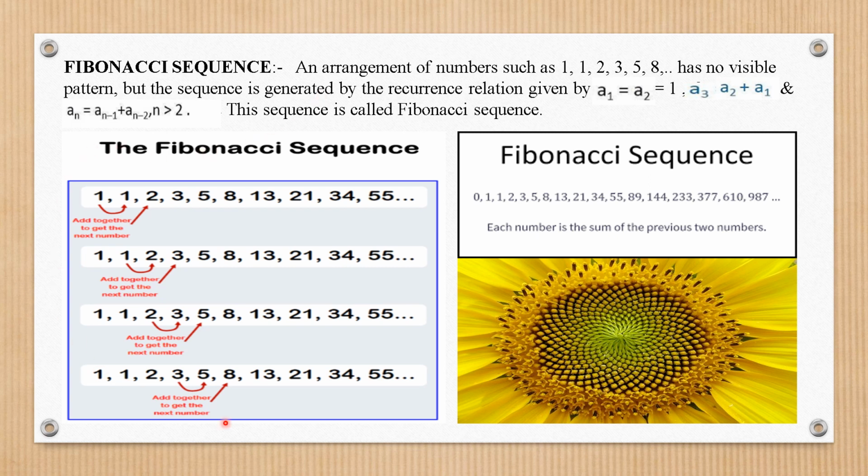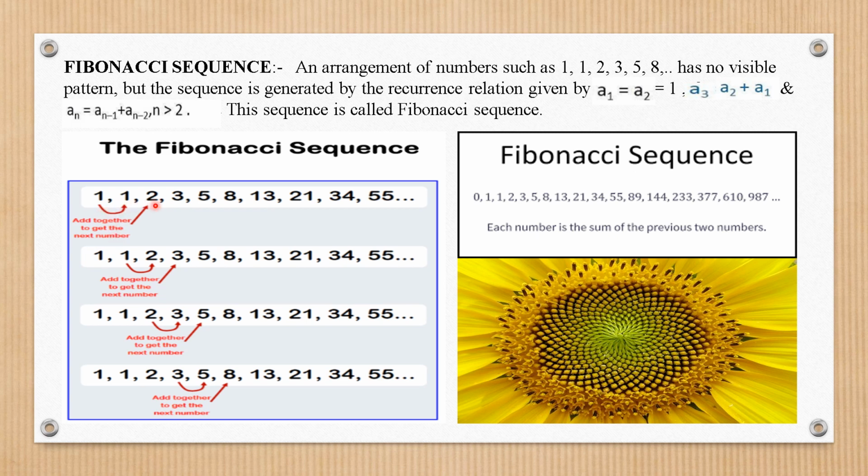But let us start and understand what this pattern is like. So see this pattern. It will go on in this manner: 1, 1, 2, 3, 5, 8, and so on. So you can see from here. Now how is it framed? How will you remember it? It's very simple. Add together to get the next number.